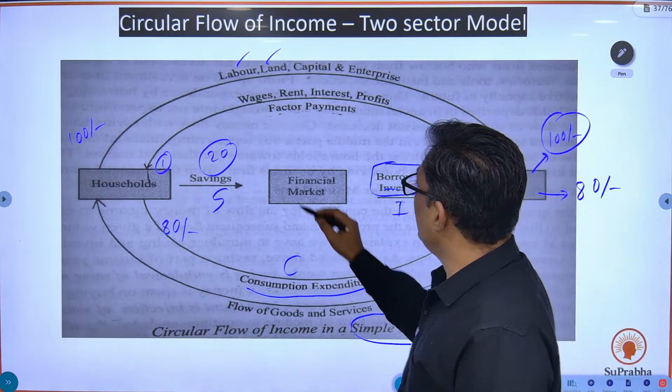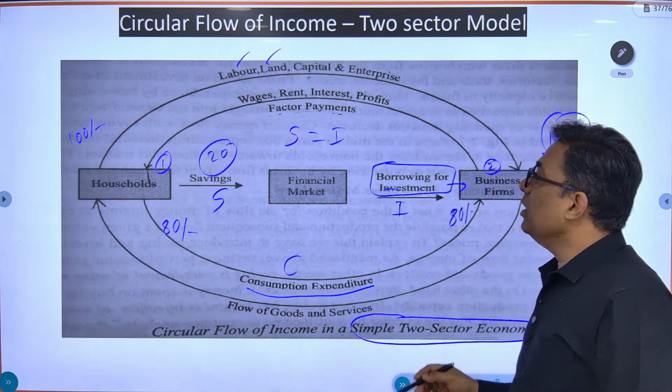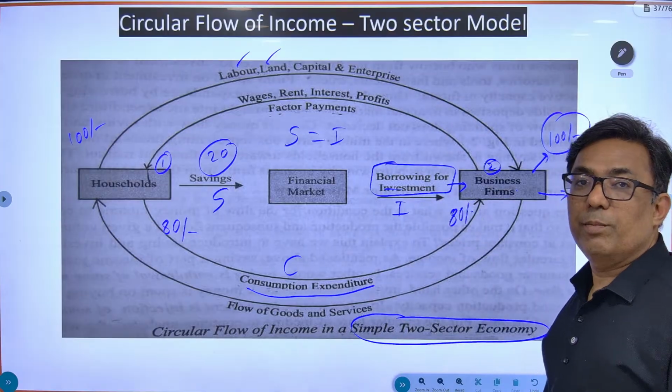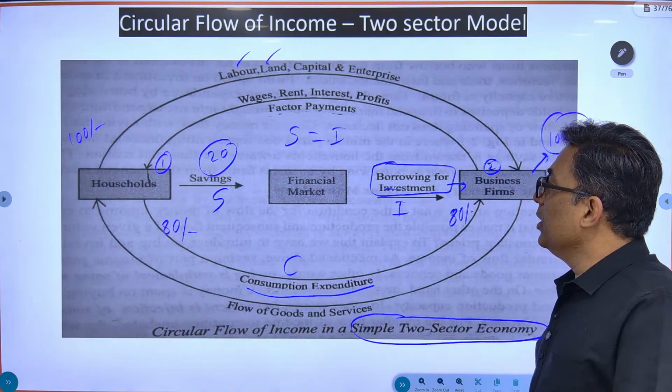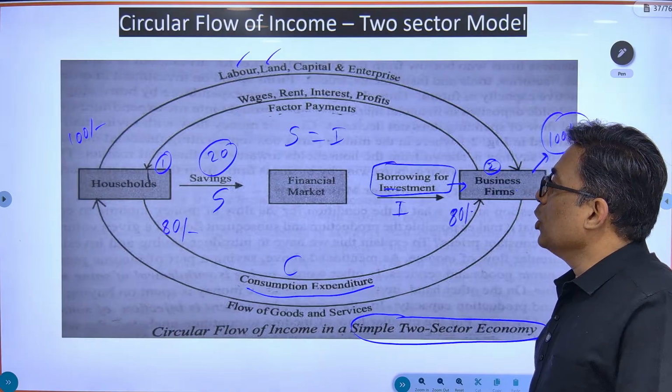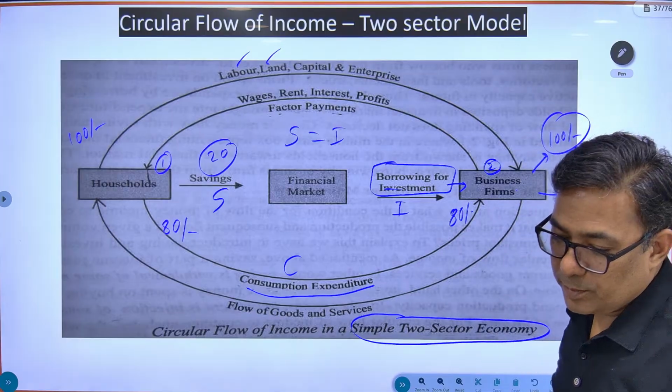So whatever saving you have, that becomes equal to the investment expenditure, I. Then this circular flow of income is maintained. Okay, it is maintained. Have you understood this concept? This is a simple two-sector economy. Check whether you have understood this concept.